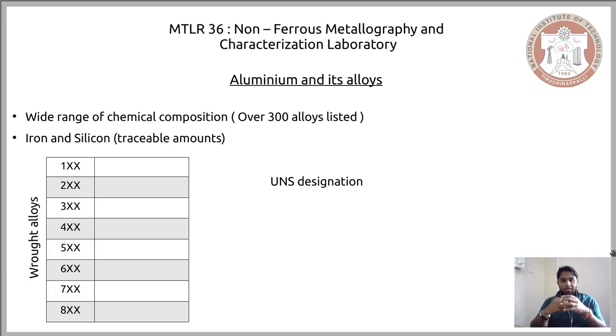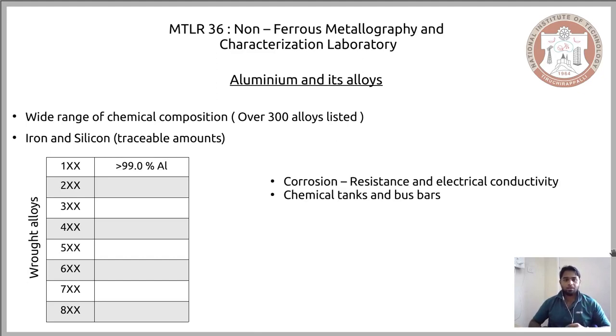Like what we saw for copper, we have a very well defined designation system, and it begins with series 1. The numbers that succeed this 1, or any other number mentioned in this series, might vary, but based on the principal alloying element, these different designations are assigned. So the first one, that is 1XX, or the series that begins with 1, is pure